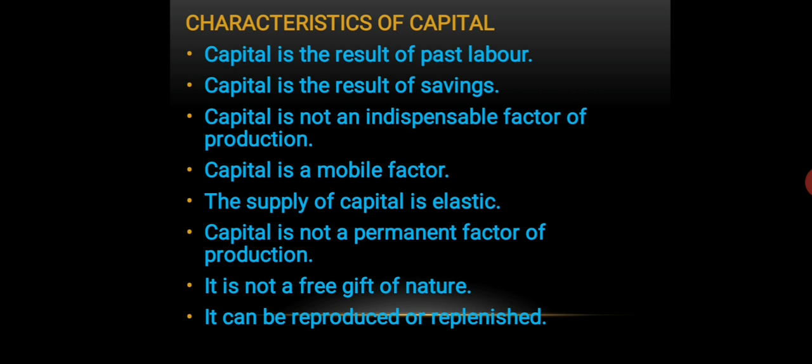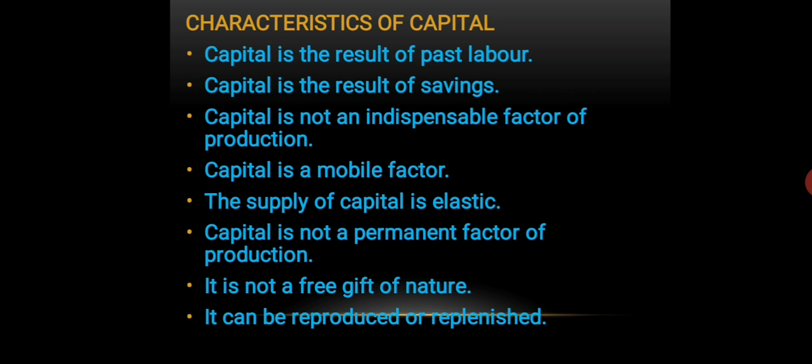That is why it is called the result of past labor, because human efforts have been used here with the help of other natural resources in order to produce different producer goods like machinery, tools, etc. So that is why it is called the result of past labor.